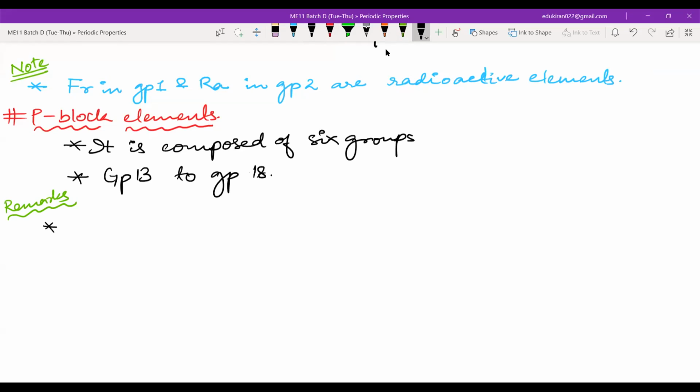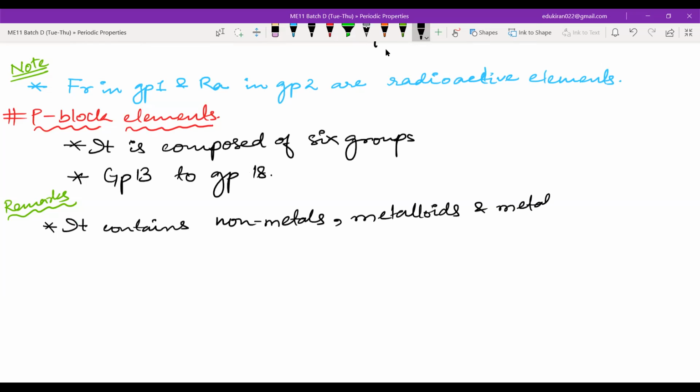The first point is that it contains metals, non-metals, metalloids, and metals.